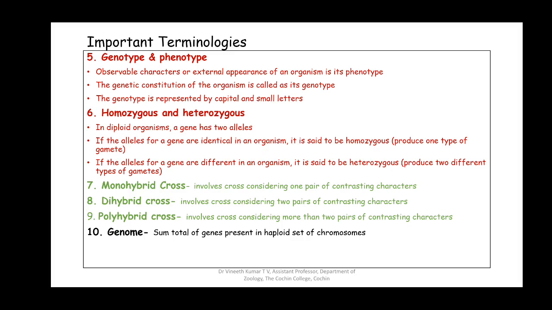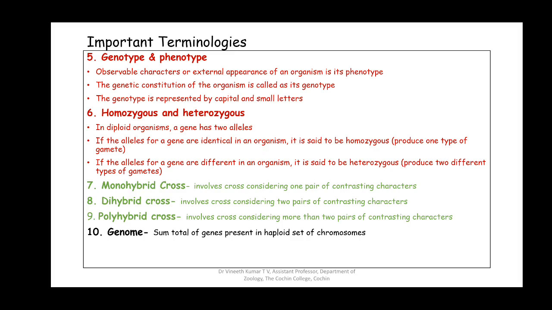An organism which has a genotype that is homozygous for a particular allele will produce only one type of gamete because both are the same. An organism which is heterozygous for a particular gene will produce two types of gametes because it has a dominant allele as well as a recessive allele.